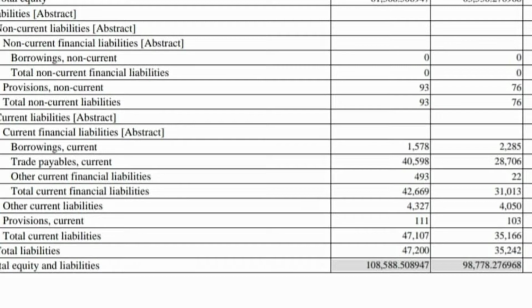And in the current liabilities, the borrowings have decreased from 2,285 to 1,578. The current trade payables have increased greatly from 28,706 to 40,598. The total financial liabilities have increased from 31,013 to 42,669. Current provisions have increased from 103 to 111. So the total liabilities have increased from 35,242 to 47,200.